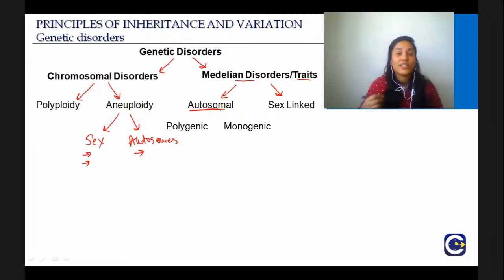One was polygenic and one was monogenic. What is a polygenic trait? Multiple genes controlling one character. For example, skin color. There were 3 different genes involved in determining the skin color. That is why we have such varied degrees of colors. Then we saw the monogenic traits where only one gene is involved.